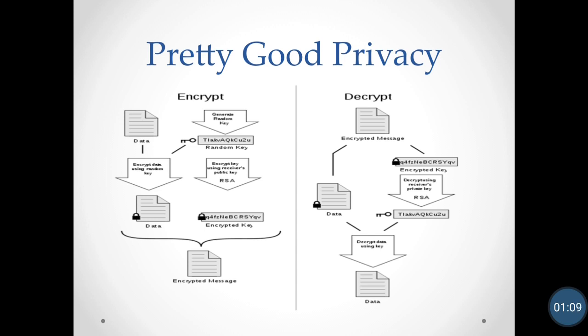The combination of this data and encrypted key is called the encrypted message. And at the receiver end, we decrypt this message, and we get the data and session key from this encrypted message.